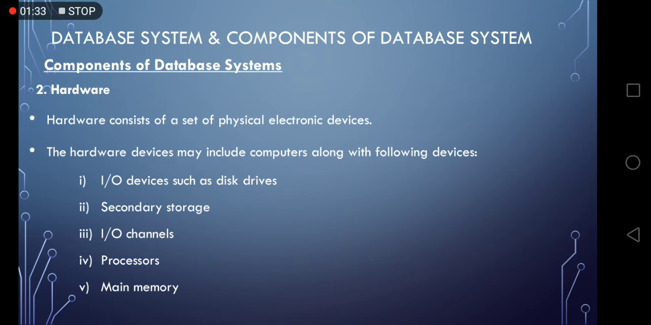Second component of database system is hardware. Hardware consists of a set of physical electronic devices. It is impossible to implement database management system without the hardware devices. The hardware devices may include computers along with the following devices: input output devices such as disk drives, secondary storage devices, IO channels, input output channels, processors, and main memory.